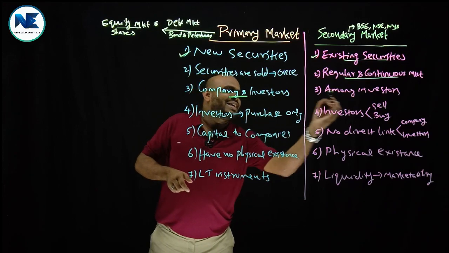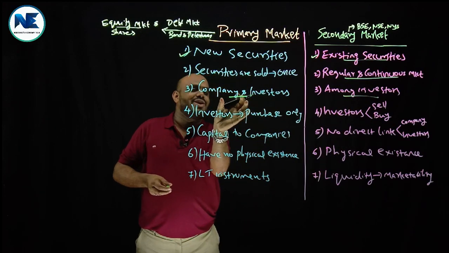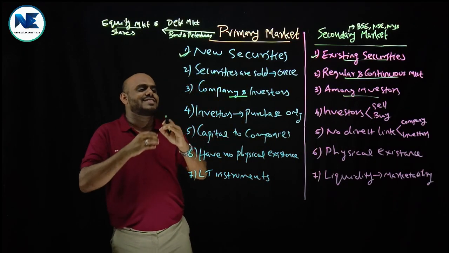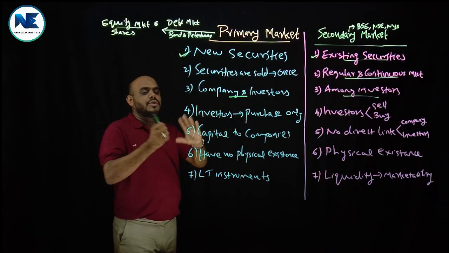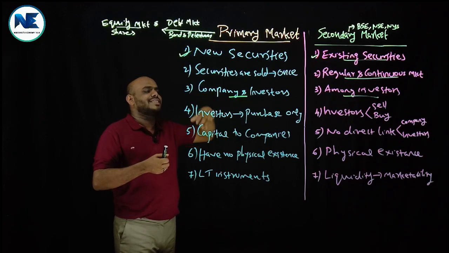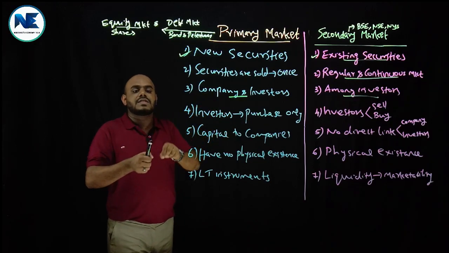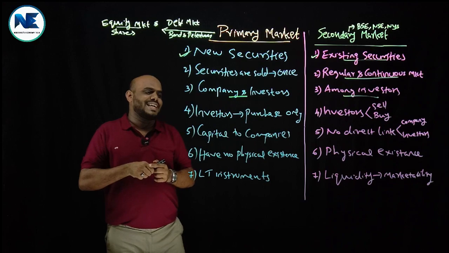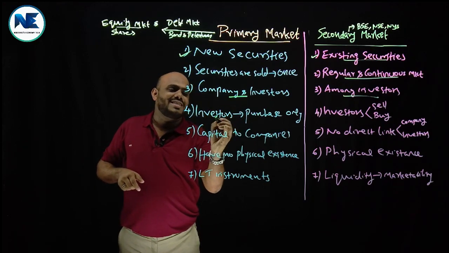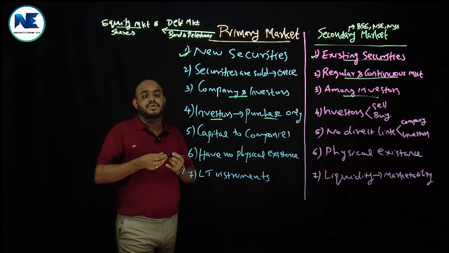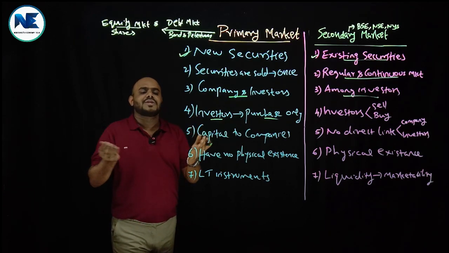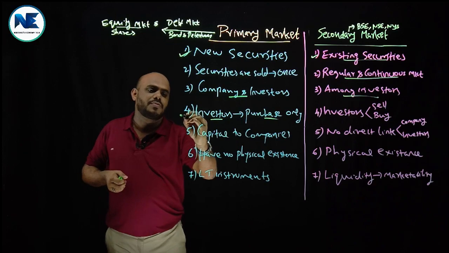But in the secondary market, there is no physical existence or role of the company, but all the transactions, buying and selling, happen among investors or between investors. Okay. Here, in the primary market, investors can purchase only from the issuing company. No option to sell it. That was about the fourth one.